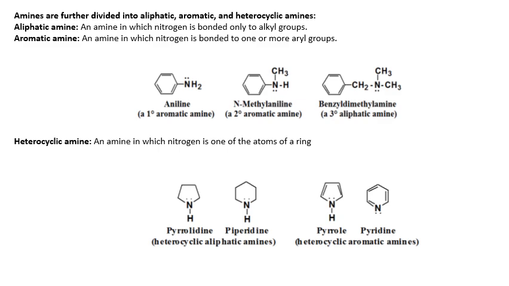Next, heterocyclic amines. These are amines in which nitrogen is one of the atoms of a ring. Pyrrolidine and piperidine are examples of heterocyclic aliphatic amines. Pyrrole and pyridine are examples of heterocyclic aromatic amines.